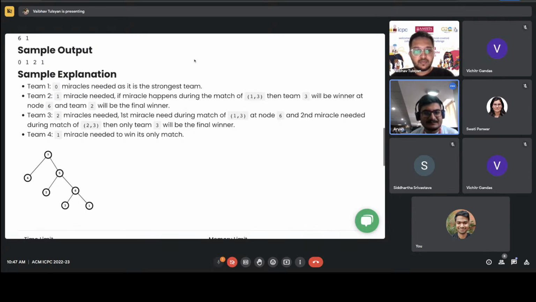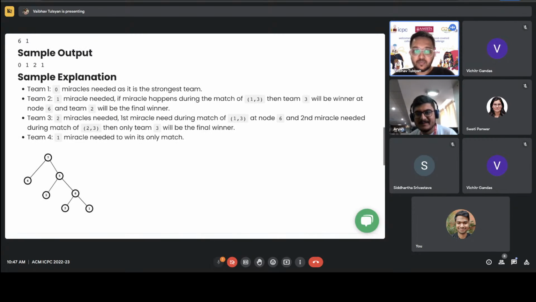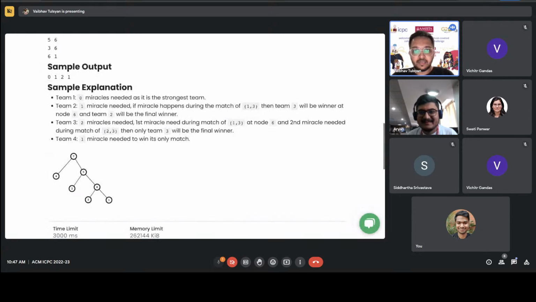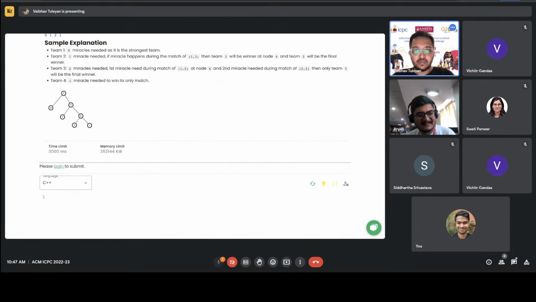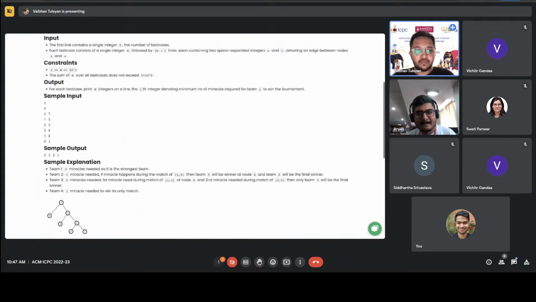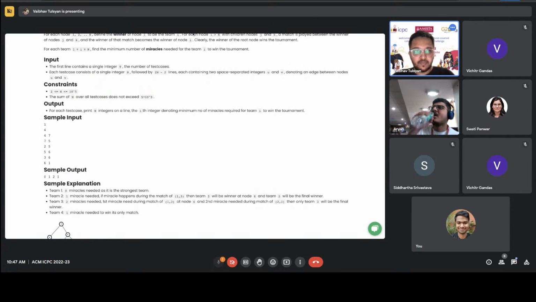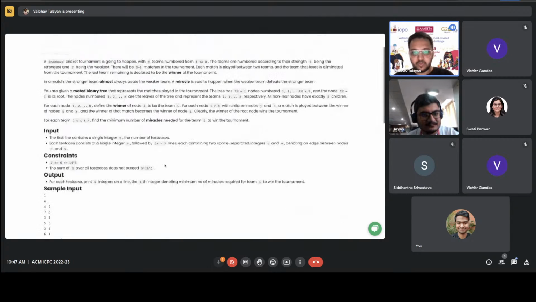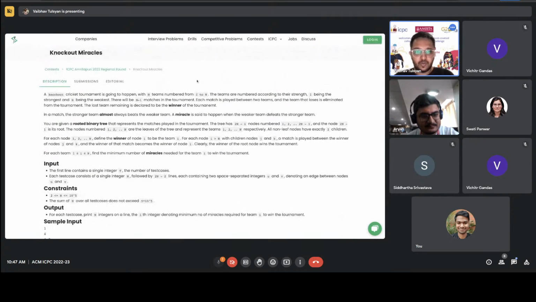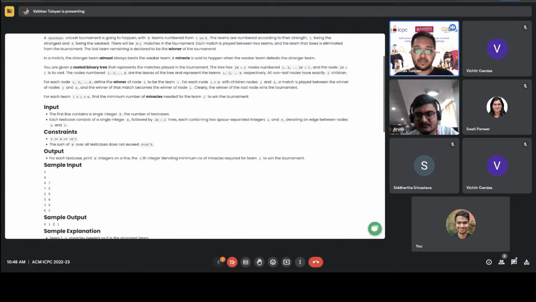Got it. Yeah, I think this is a really interesting problem, and I would really encourage folks who are seeing the live stream from home to attempt this. I'll just paste the link to the problem in chat quickly, and you can visit the URL and try to solve the problem. You won't be able to submit it right now, but you can try it out at home and maybe paste your solution ideas in comments.